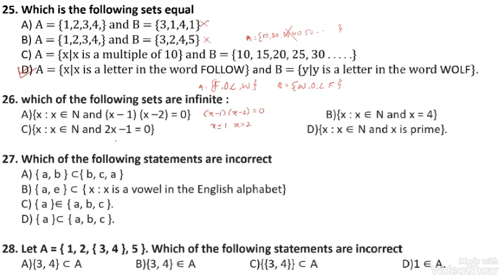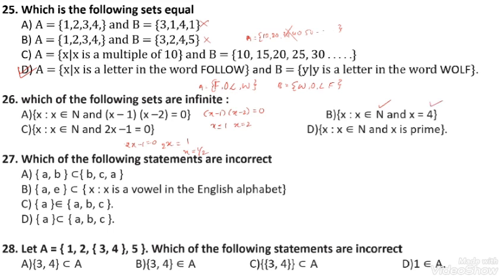Here, solving the option number C, that is 2x minus 1 is equal to 0, we want x. Taking minus 1 to the right side, it becomes 1, so x is 1 by 2. This is also definite, so finite. This is also a finite set. X is a natural number and x is equal to 4, the only one element, so it is finite.